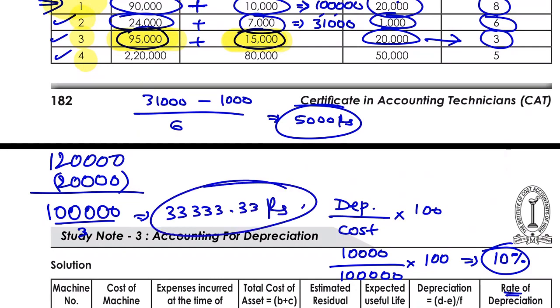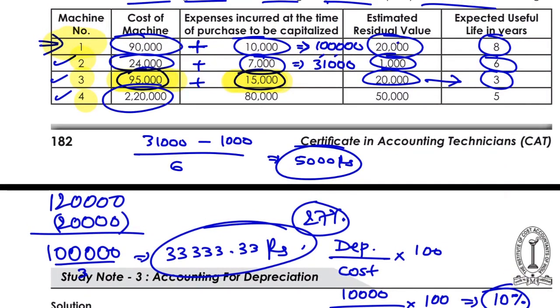And if you divide 33,333 by 1,20,000, you will get the percentage, which would be around 27% approx, 28% approx. Okay.